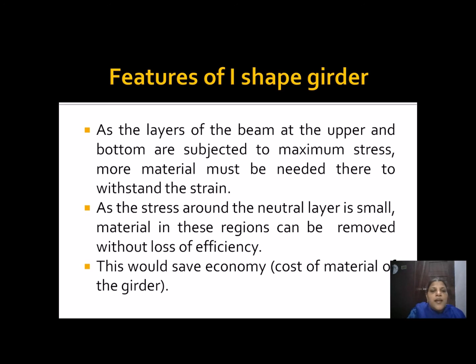Second one is, as the stress around the neutral layer is very small, usually the neutral axis does not suffer from deformation. These layers can be removed without loss of efficiency. This would save our economy, and the cost of the material of the girder will not be very much higher if the center part is very big. We can save our economy. These are all the features of I-shaped girder.